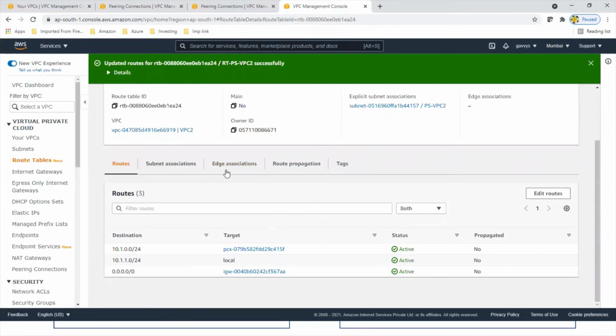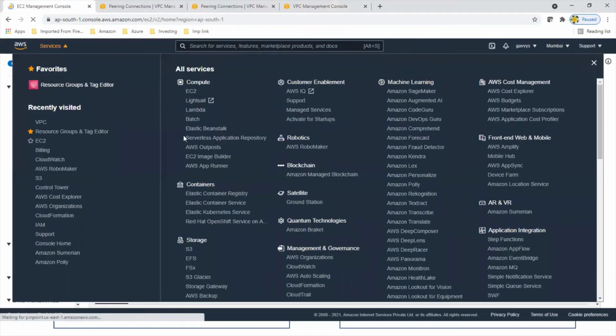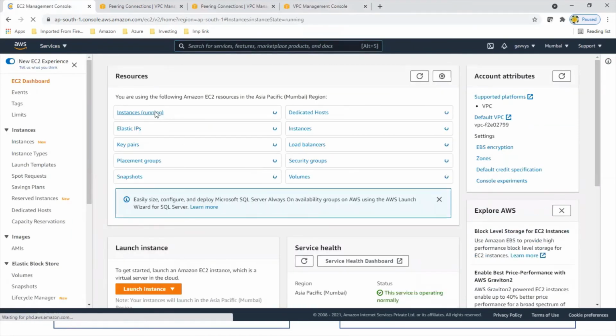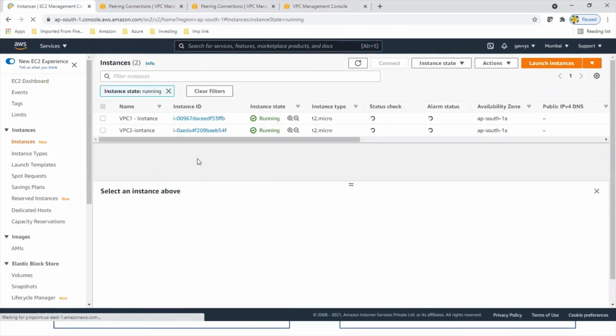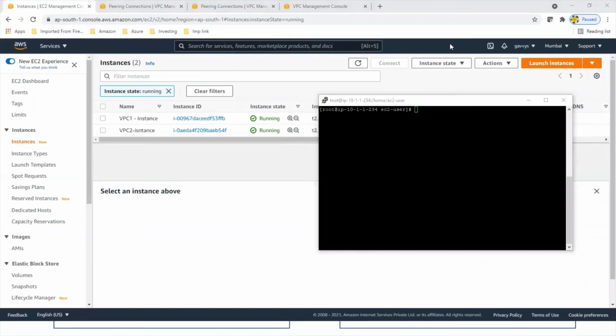So let's check. I have launched two machines. If we talk about instances, I have launched these two instances in different VPCs. So if you want to understand how instances are launched and how to connect to them, you can watch my previous videos. So VPC1 instance and VPC2 instance. I have connected to these. So this is my instance.